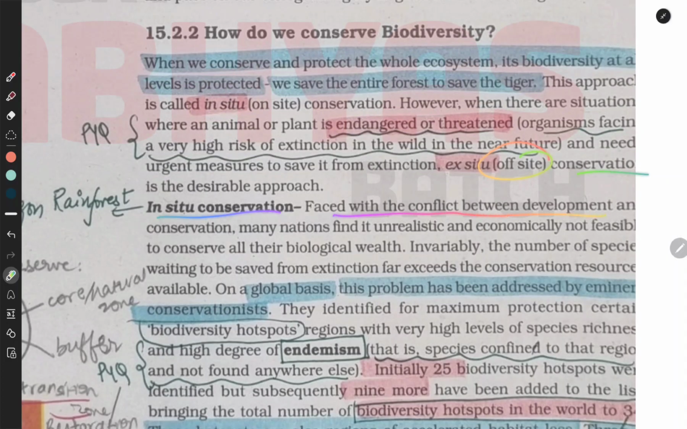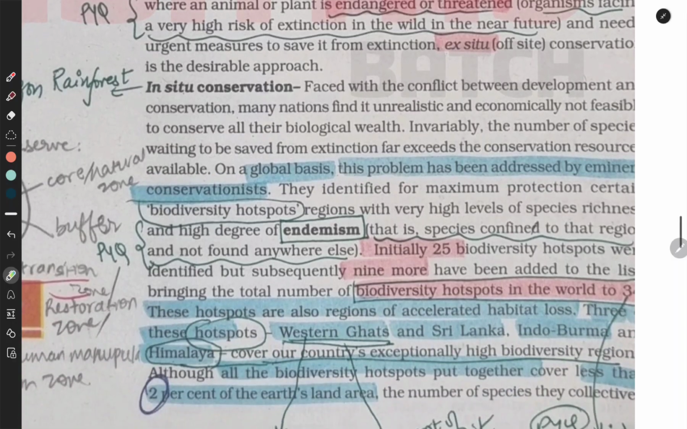In situ, faced with the conflict between development and conservation, many nations find it unrealistic and economically not feasible to conserve all their biological wealth. Invariably, the number of species waiting to be saved from extinction far exceeds the conservation resources available. On a global basis, this problem has been addressed by eminent conservationists. They identified for maximum protection certain biodiversity hotspots, regions with very high levels of species richness and very high degree of endemism, that is, species confined to that region and not found anywhere else.